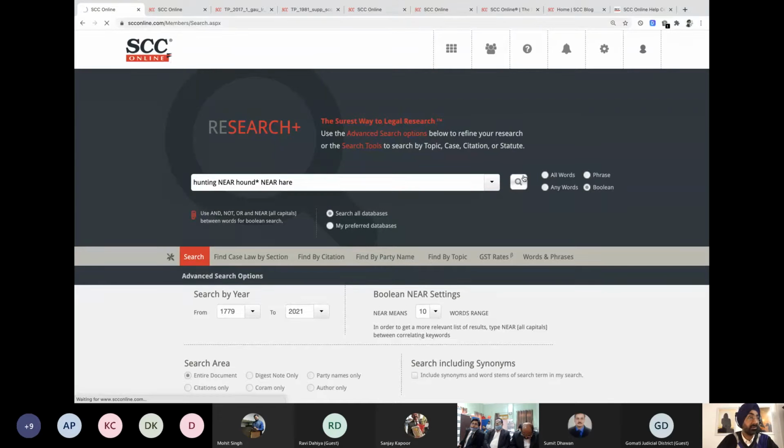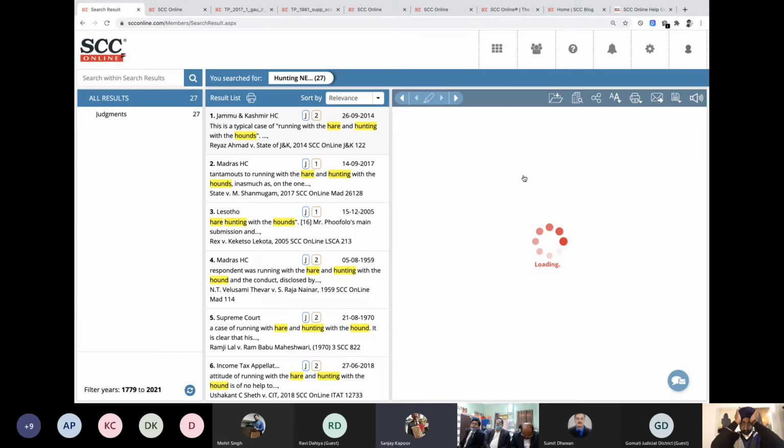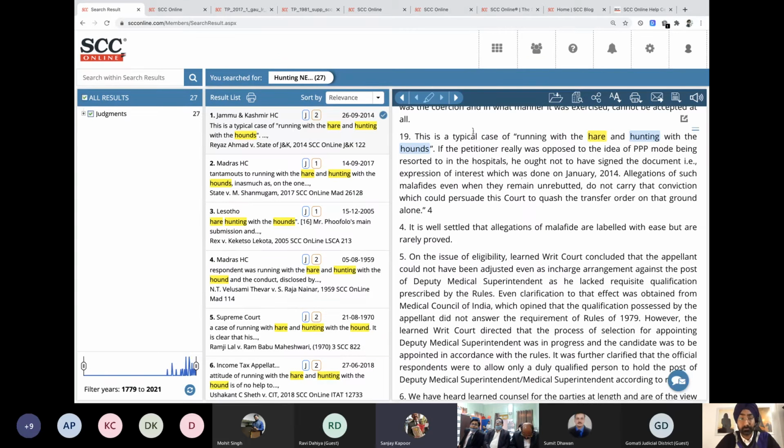Because I think what I can recall of this proverb, it's hunting with. Typing near basically gets these three words closer to each other, within 10 words. So yes, there is some improvement. We have jumped from 19 to 27. And they have UK, I believe UK or Lesotho will not talk about these things.